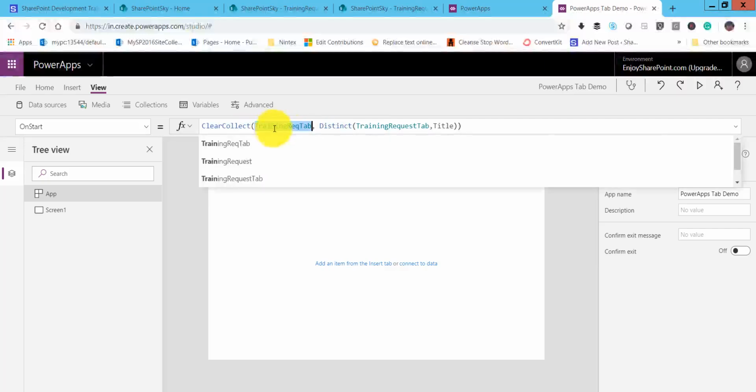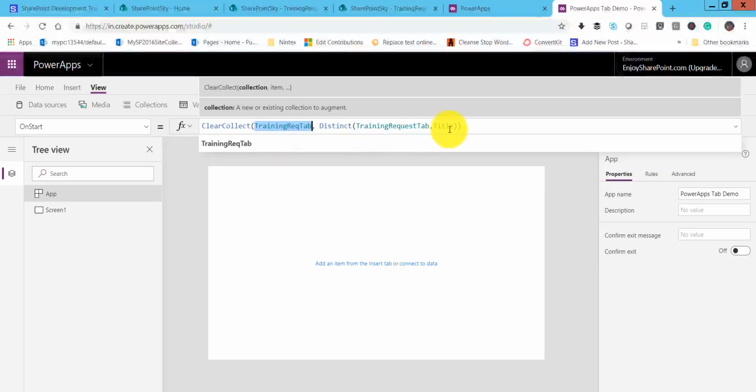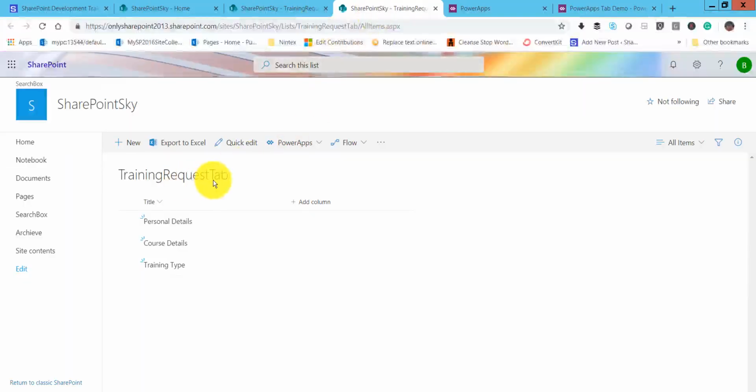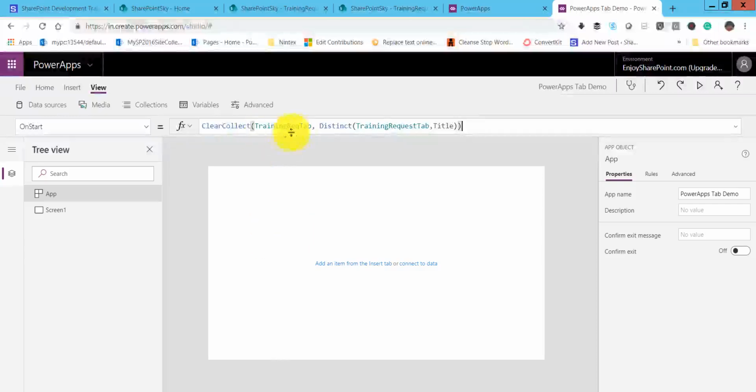So now this is the collection where our tab elements will be there, which we are reading from this data source. That means it will read from our training request tab list. So from here it will read. That means that collection will be having whatever the elements are there in this list. So now if you'll see, this collection will have all these three elements.